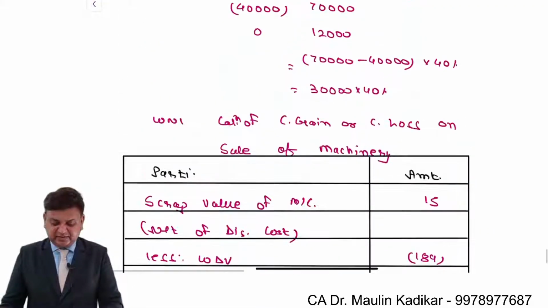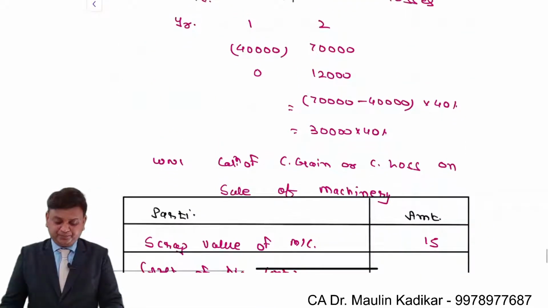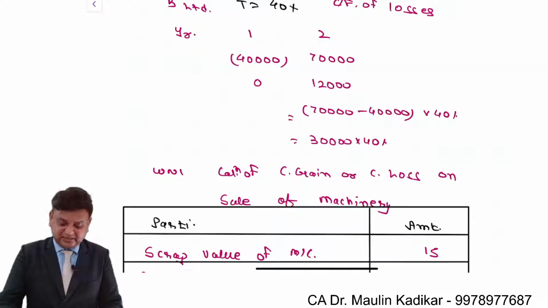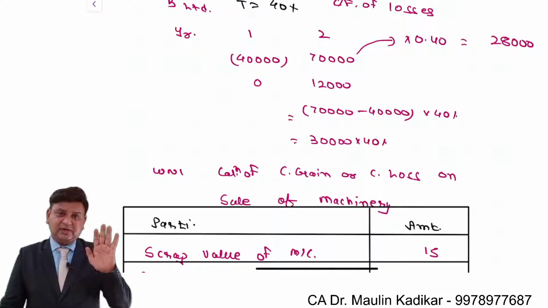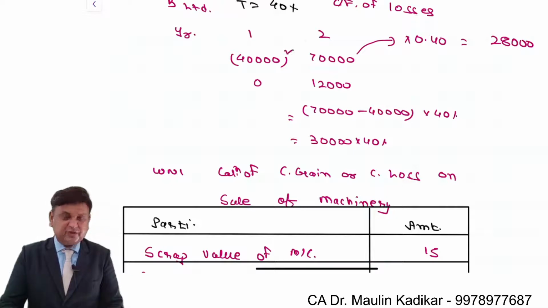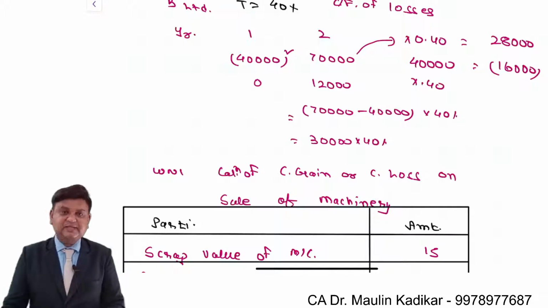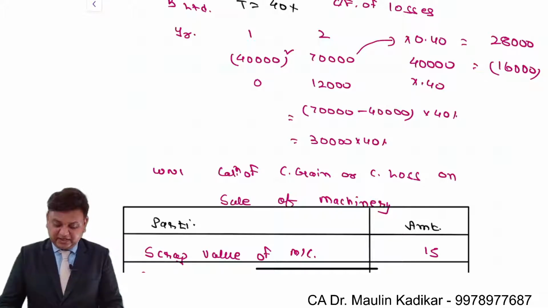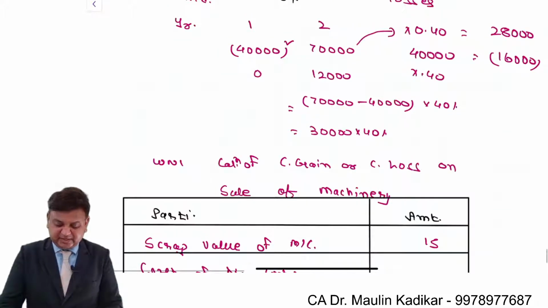In the example which I have given just now, you understand something like this. This 70,000 into 0.4, 28,000, is the usual income tax liability that you will have. But because of this 40,000 rupees of loss, 40,000 into 0.4, 16,000 is the amount by which your income tax liability reduces, to 12,000.